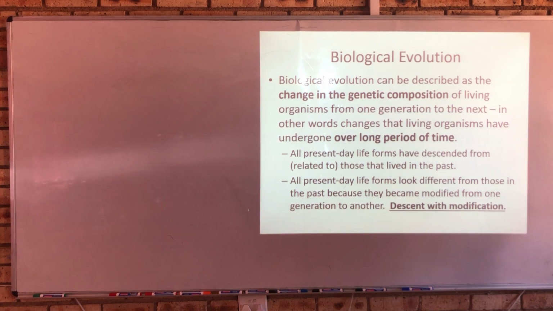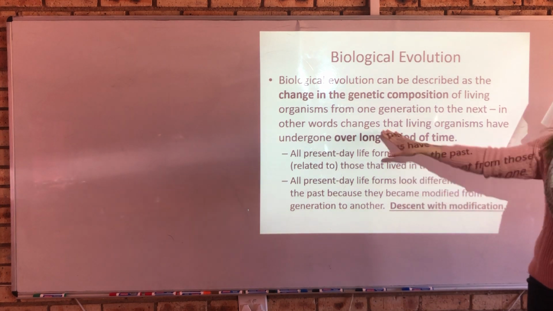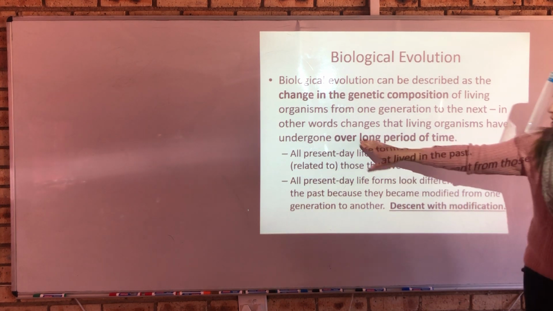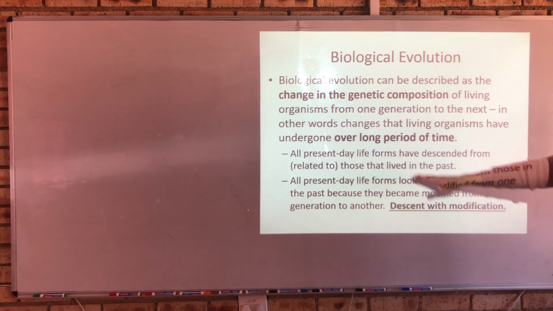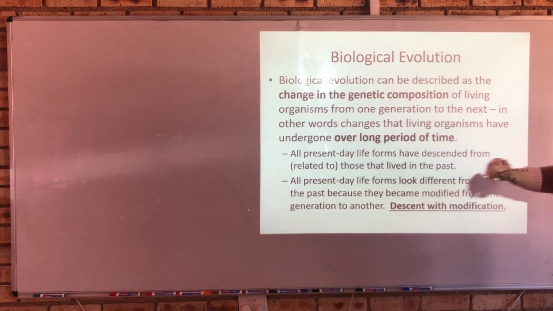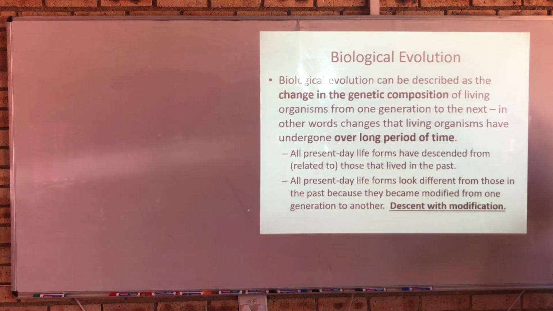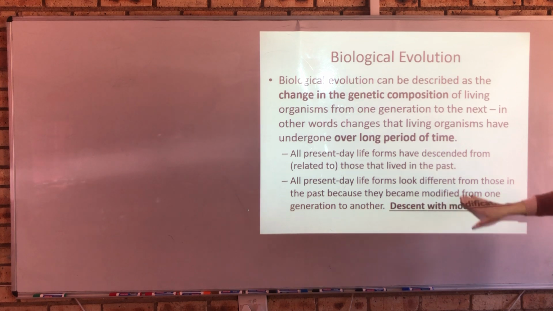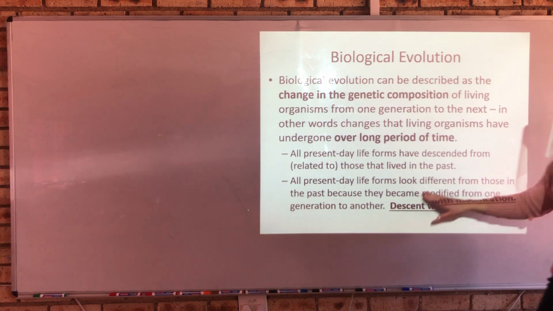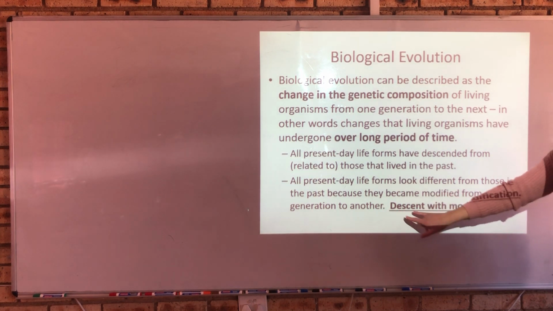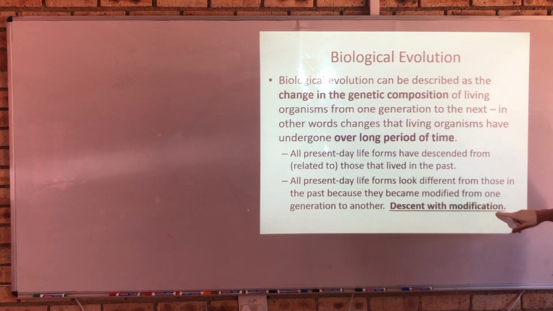Right, so biological evolution can be described as the change in genetic composition of living organisms from one generation to the next. In other words, change that living organisms have undergone over a long period of time. All present-day life forms have descended from and are related to those that lived in the past. All present-day life forms look different from those in the past because they have become modified from one generation to the next. This is referred to as descent with modification.